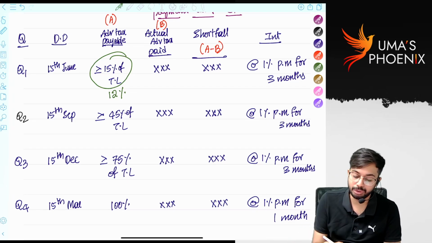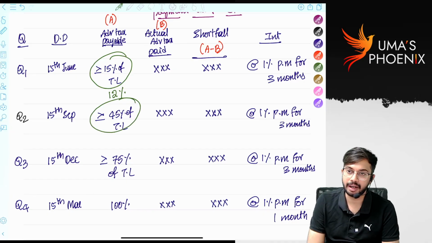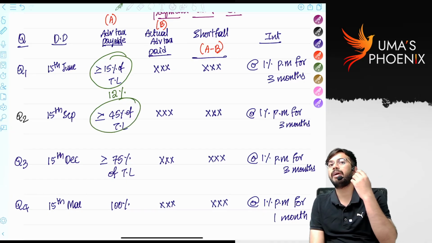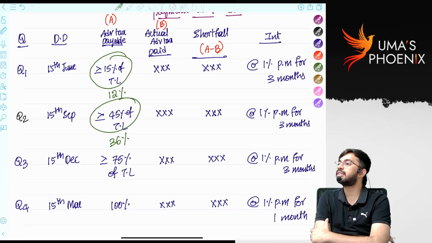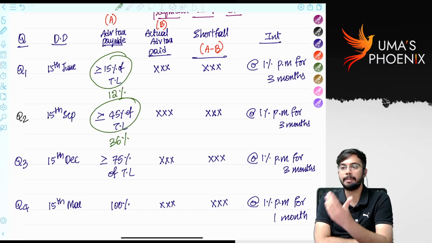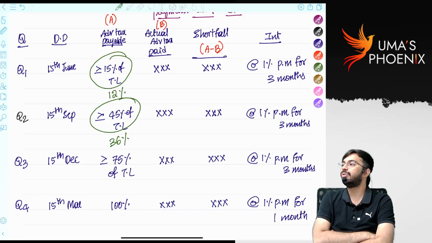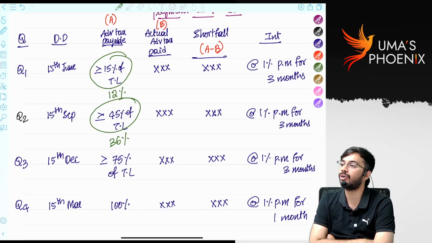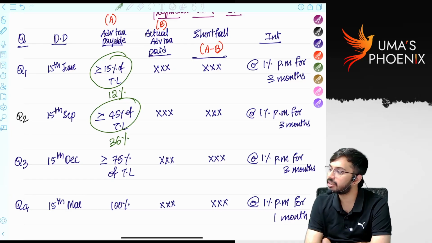Next. For Q2, minimum 45% advance tax is required to be paid. Even though he did not pay 45% advance tax, still if he pays 36% advance tax, even though he defaulted in payment of the balance 9% advance tax, still no interest will be levied under section 234C. Is it clear? That means a relaxation is given only for Q1 and Q2. Okay. So write down a note point.